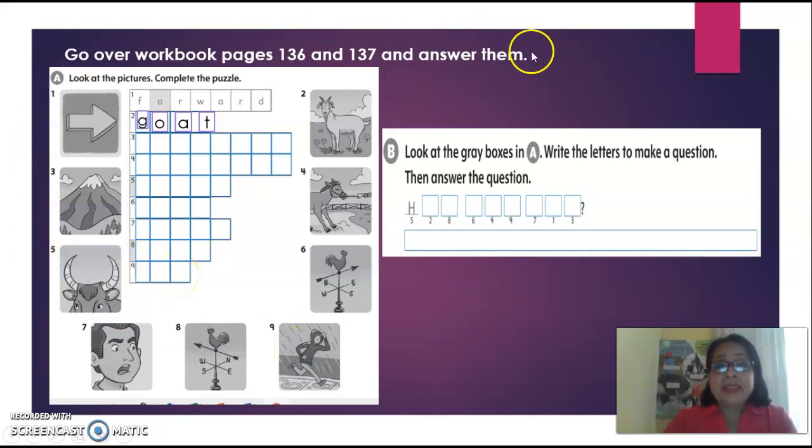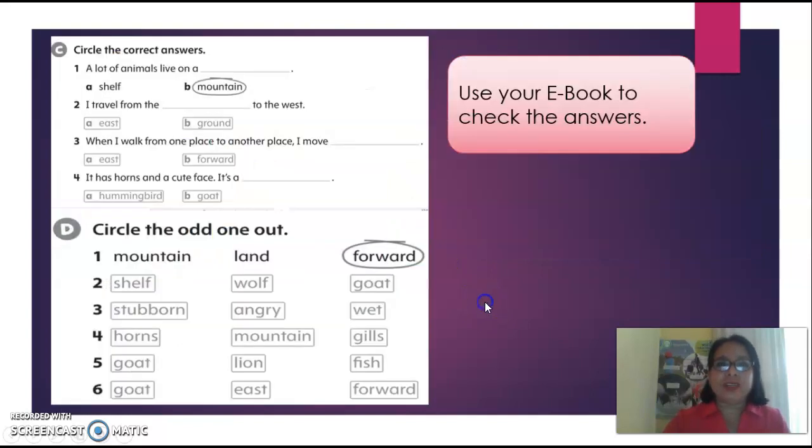Now, in exercise B, it says, look at the gray boxes in A and write the letters to make a question. Then answer the question. Look, this is a gray letter. Right here is another gray letter. Right here is another gray letter. You will write down the words that are formed here and answer it. Okay? It's a very easy word. Continue.